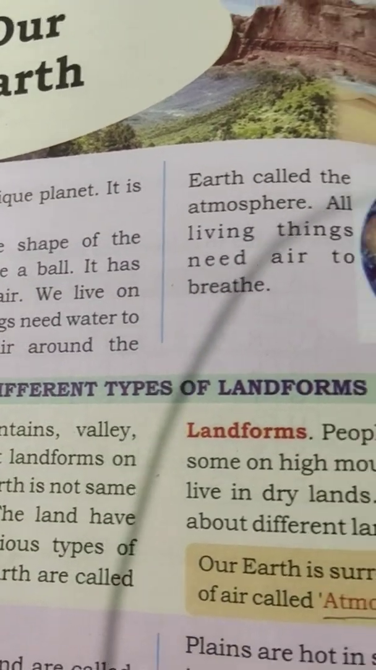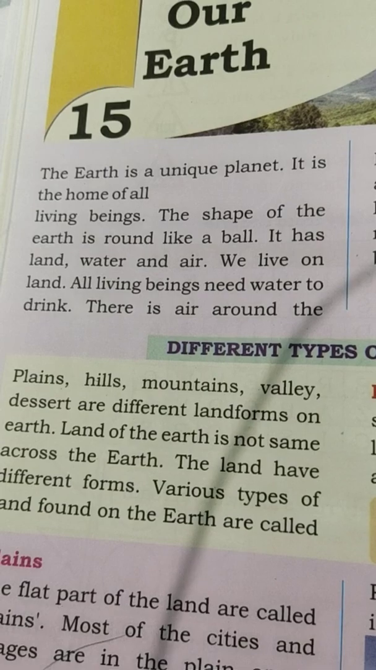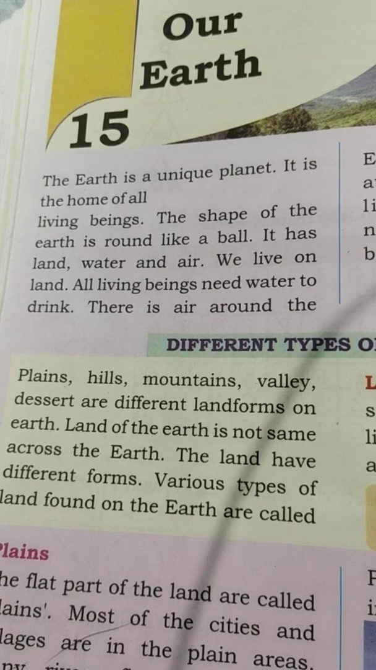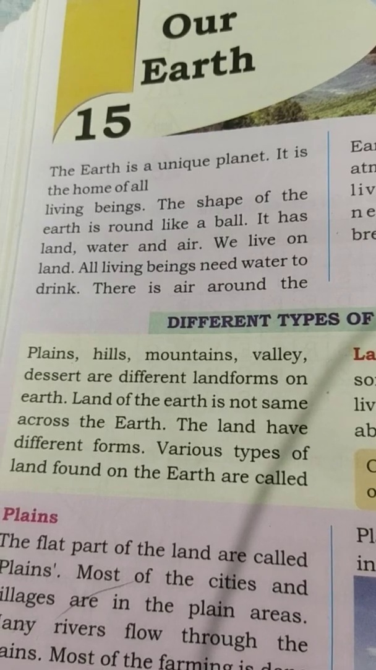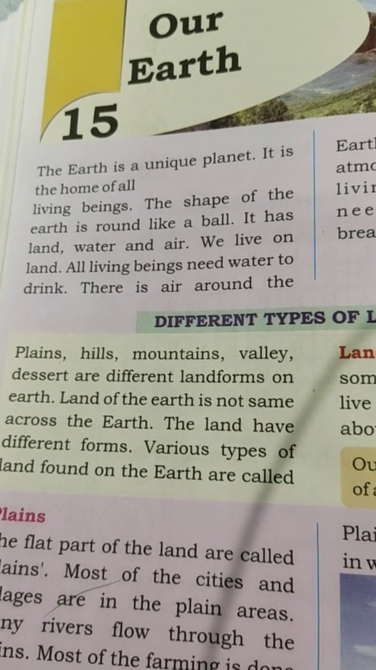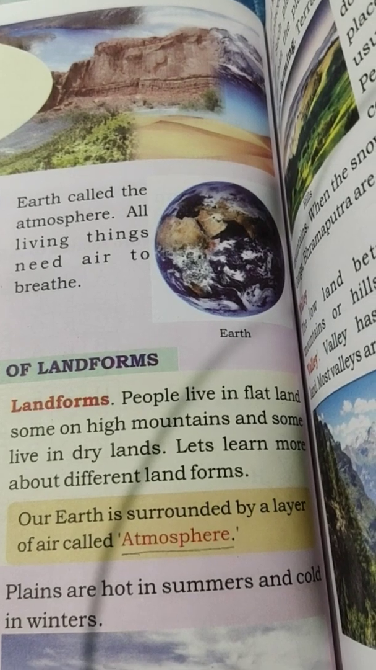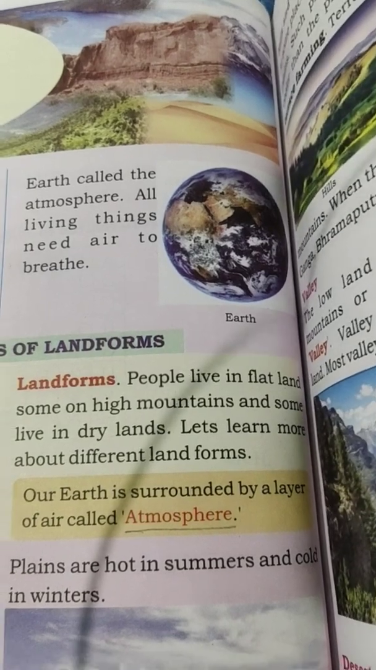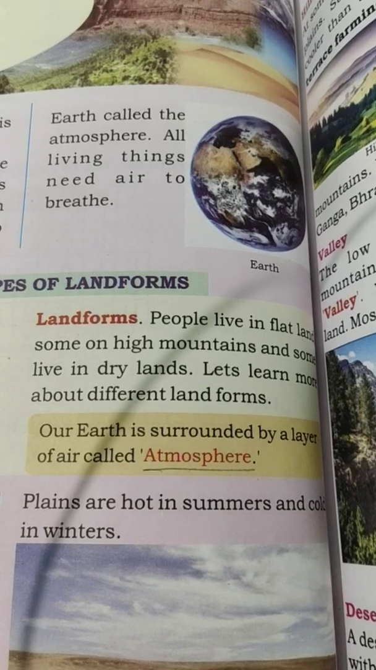Next, we'll see different types of landforms. Plains, hills, mountains, valleys, and deserts are different landforms on Earth. The land of the Earth is not the same everywhere. The land has different forms. Various types of land found on the Earth are called landforms. Some people live on flat land, some on high mountains, and some in dry lands. Let's learn more about different landforms. Our Earth is surrounded by a layer of air called the atmosphere.